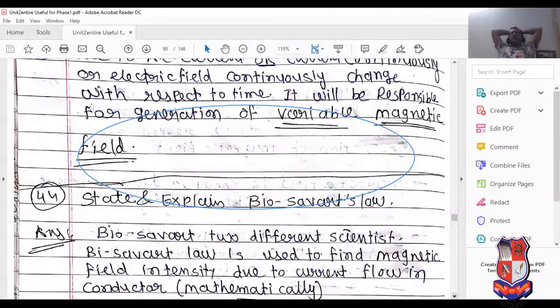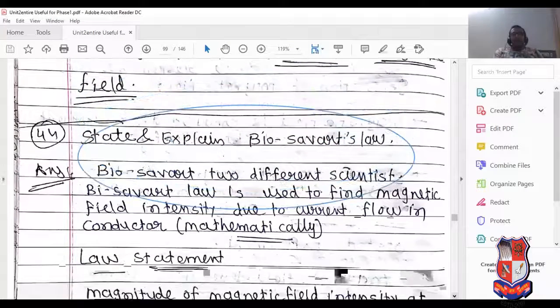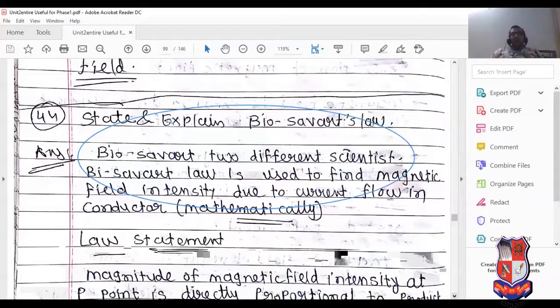Now state and explain Biot-Savart law. Biot-Savart law gives the mathematical expression. It is named after two different scientists. Biot-Savart law is used to find the magnetic field intensity due to current flow in the conductor. I have explained this figure.